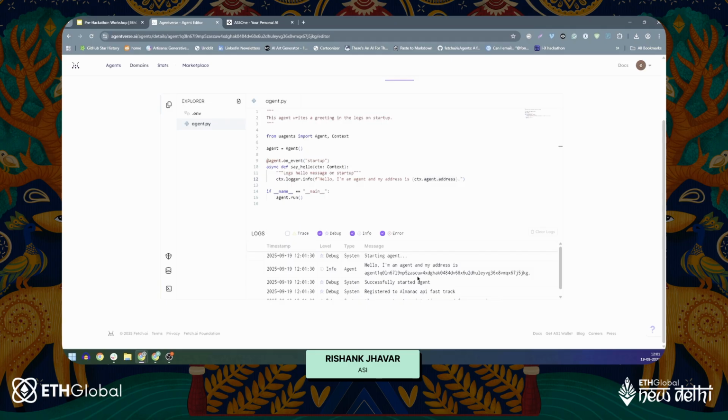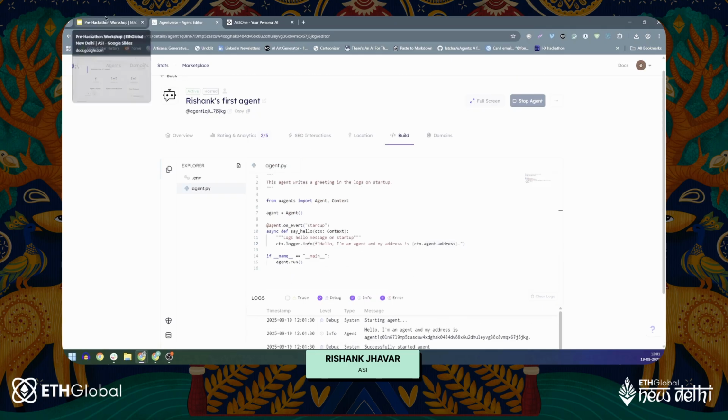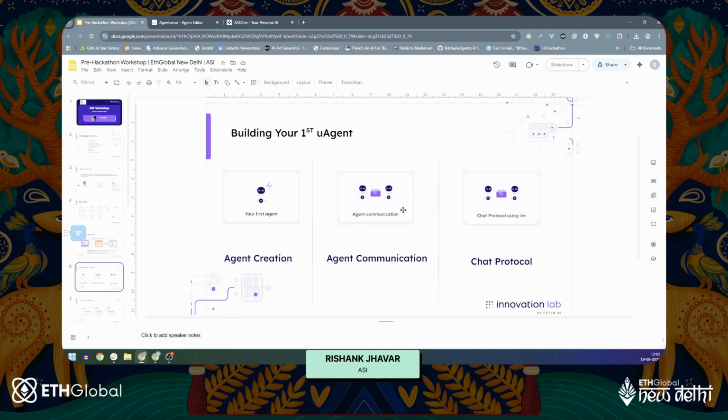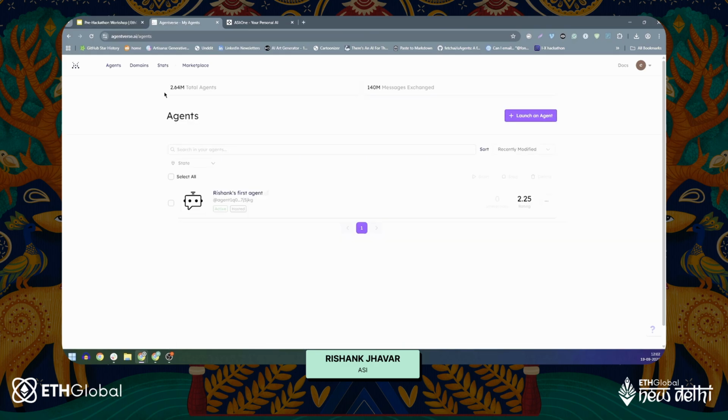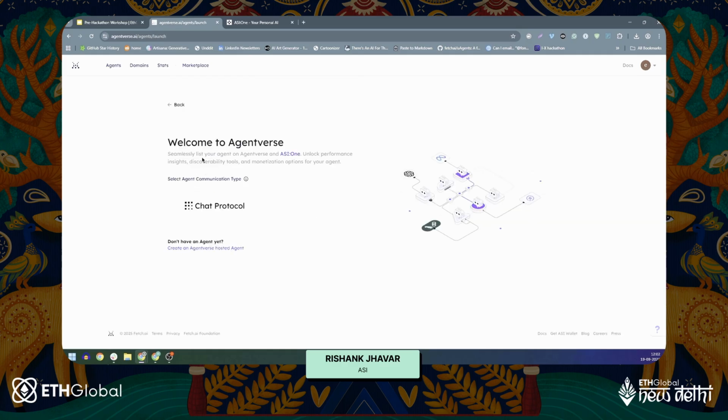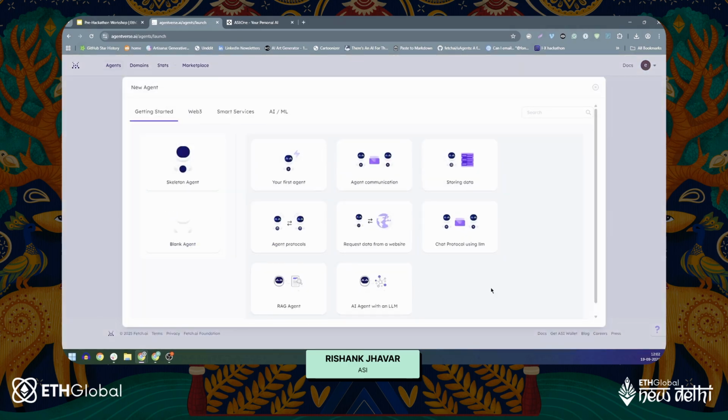I'm not doing it right now because there is one more important concept that we need to see, which is agent communication. And that is where we'll navigate to. I'll stop this agent for now because I don't really need this one. I'll hit back. I have my first agent here. By the way, all your agents on AgentVerse will be listed here. I'll launch another agent. It asks me if I want to use a chat protocol agent and if I want to select a communication type. But for now, I'll just create a simple AgentVerse hosted agent.